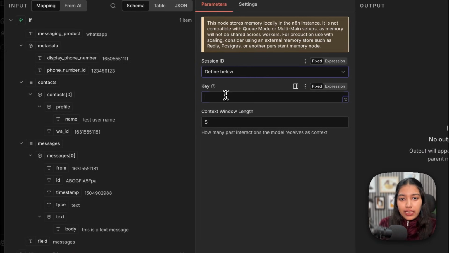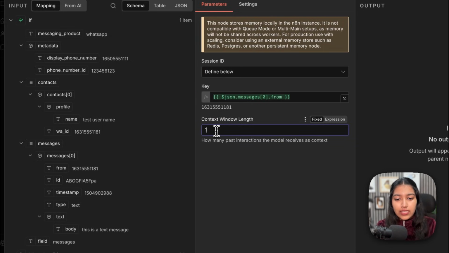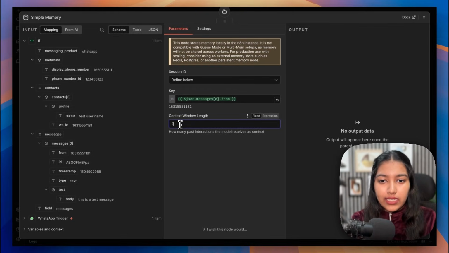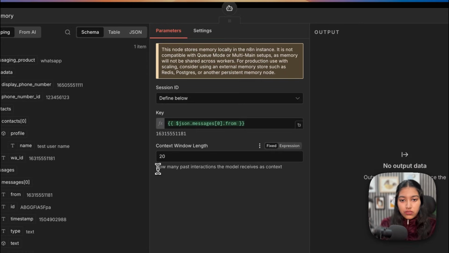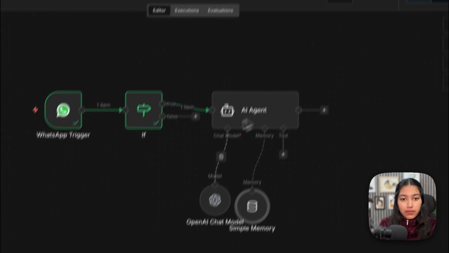So for the session ID, we're going to click on define below, and we're just going to use this from number right here. For the context window, I'd say let's go with something like 20, since this is a WhatsApp chat. So 20 of these past interactions would be sent to the model as context. So as you can see, this is the memory key for this particular number. If someone else messages the bot, then this ID is again going to change, and that would create a new chat for them. I hope that makes sense.